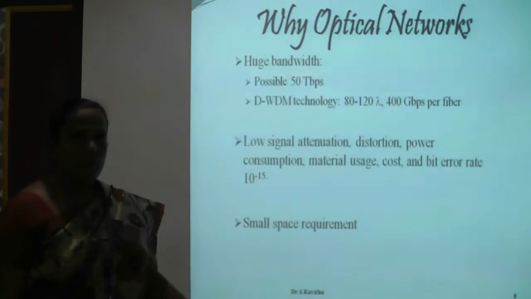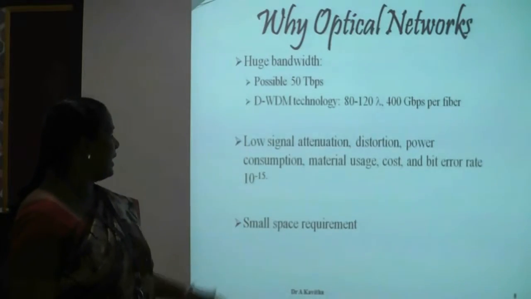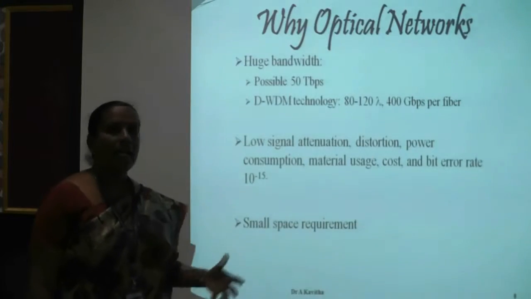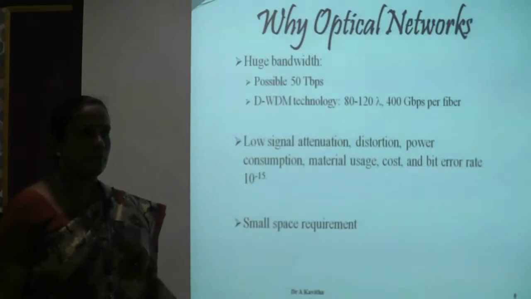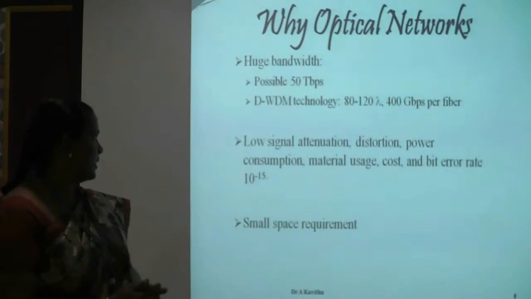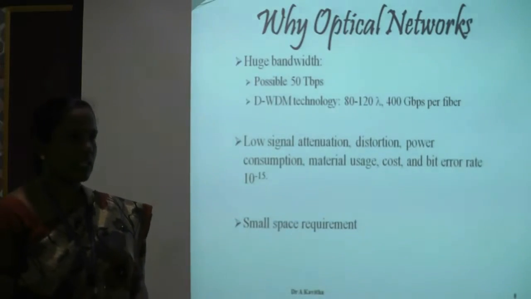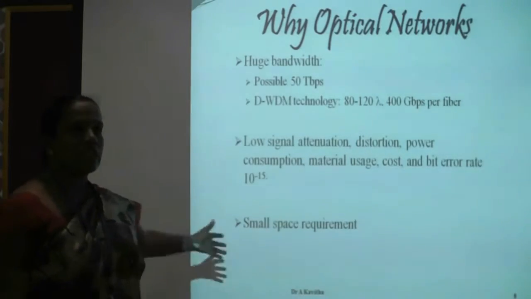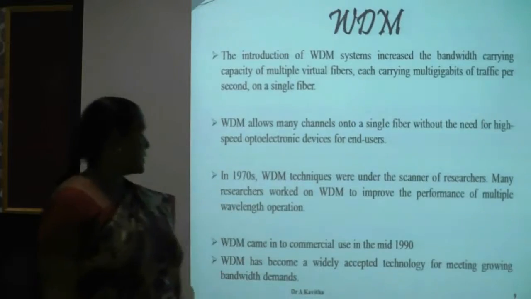Actually, nowadays we are using optical networks because of high bandwidth, with a speed of 50 terabits per second, and it is using the WDM concept, that is wavelength division multiplexing. In a wavelength, a large number of channels are merged and transmitted. Here it is having low signal attenuation, less distortion, less power consumption, and moreover the space requirement for an optical network is small.